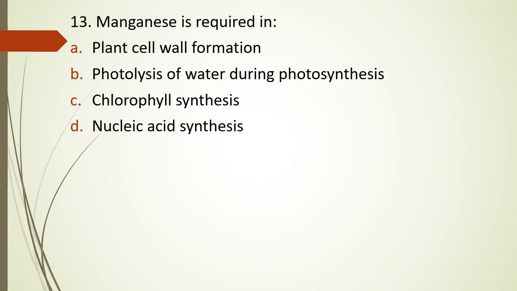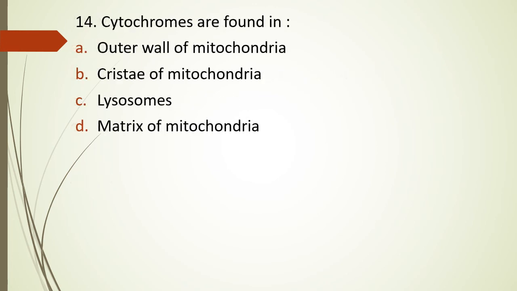Question number 13. Manganese is required in plant cell wall formation, photolysis of water during photosynthesis, chlorophyll synthesis, or nucleic acid synthesis. Which process is manganese required in? The correct answer is option B, photolysis of water during the photosynthesis. Question number 14. Cytochromes are found in outer wall of mitochondria, cristae of mitochondria, lysosomes, or matrix of mitochondria.